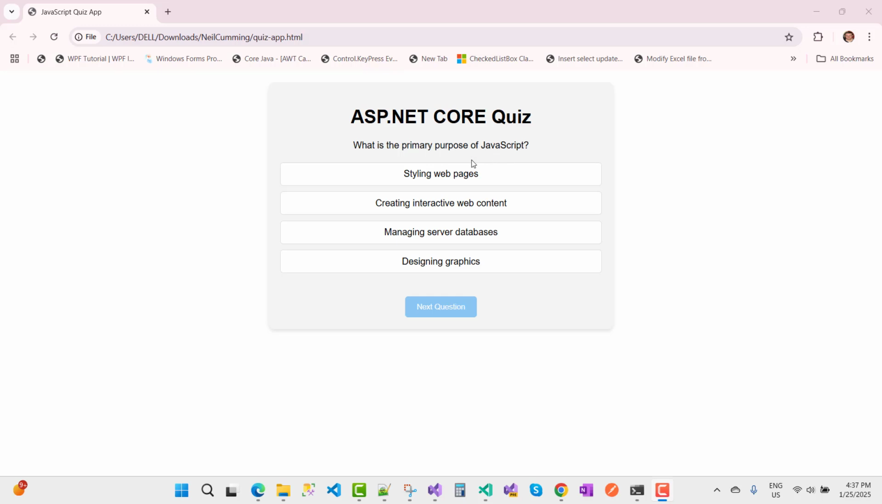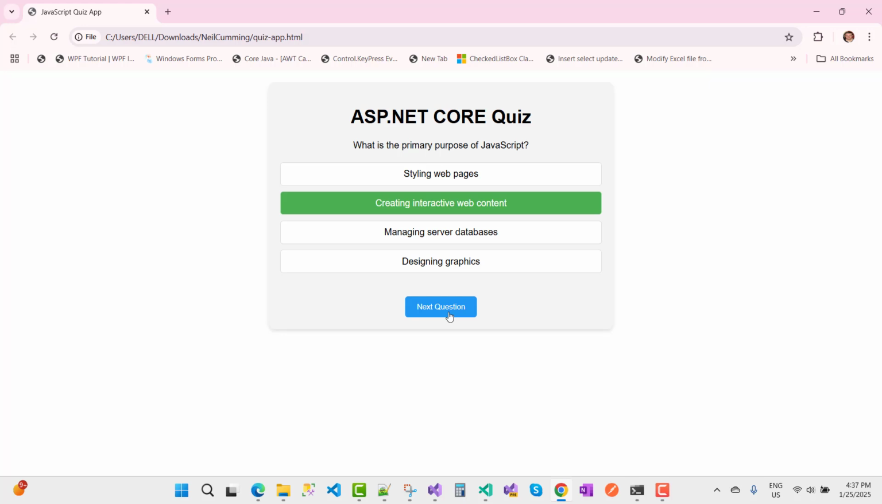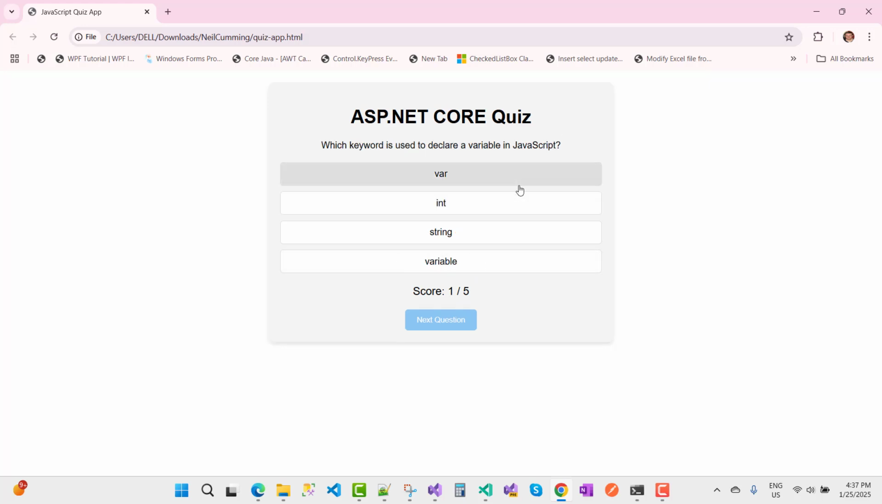So here we have an ASP.NET Core quiz example. The first question is: what is the primary purpose of JavaScript? The answer is creating interactive web content. The next one is: which keyword is used to declare a variable in JavaScript? So it's a basic quiz system that is implemented in ASP.NET Core, and I want to implement this and store these things in an ASP.NET Core database table.